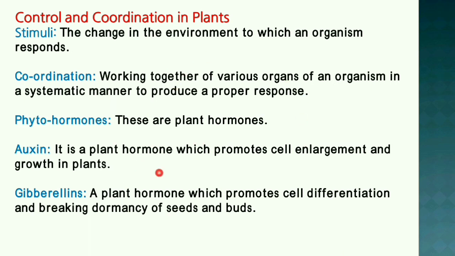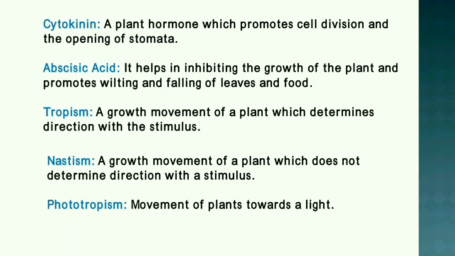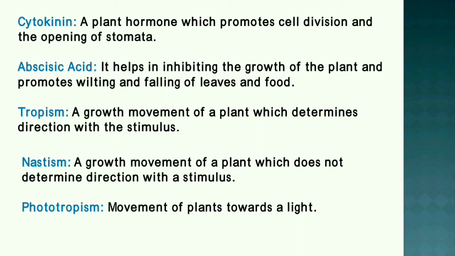Auxin is a plant hormone which promotes cell enlargement and growth in plants. Gibberellin is a plant hormone which promotes cell differentiation and breaking dormancy of seeds and buds. Cytokinins are plant hormones which promote cell division and the opening of stomata. Abscisic acid helps in inhibiting the growth of the plant and promotes wilting and falling of leaves and fruit.